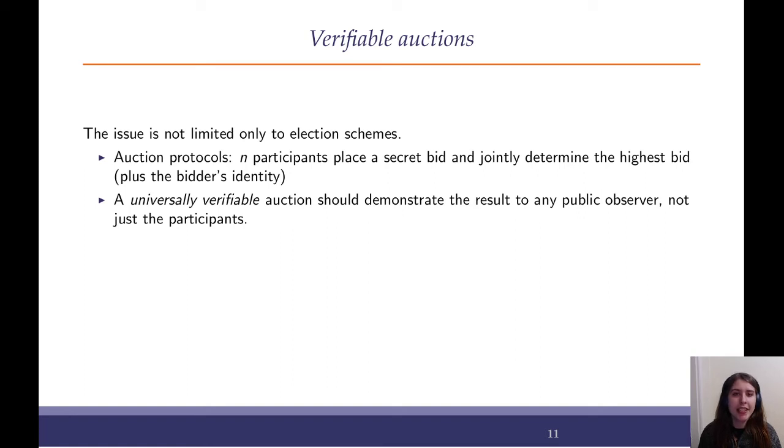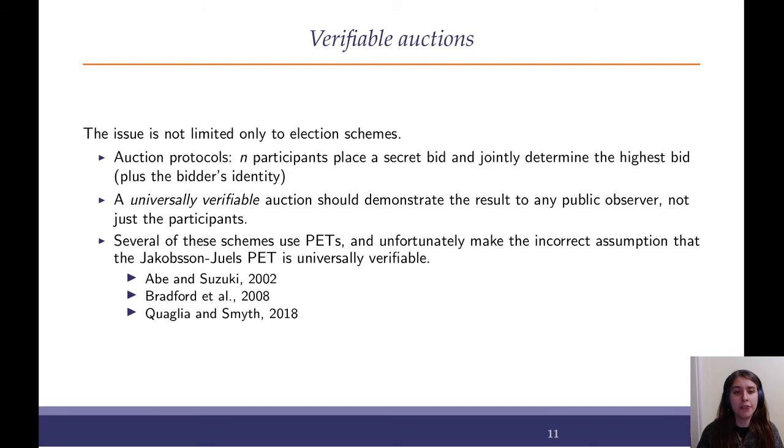Now, we can think of two models. Either each of the participants in the auction should be confident that the outcome is correct, or we can assume this stronger property of universal verifiability, where not only the participants in the auction can be confident of the result, but so can any public observer watching the auction unfold. Now, we noticed that a few papers did indeed claim to have this universal verifiability property.